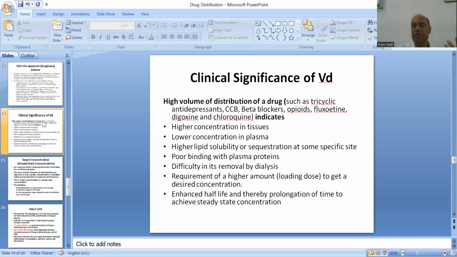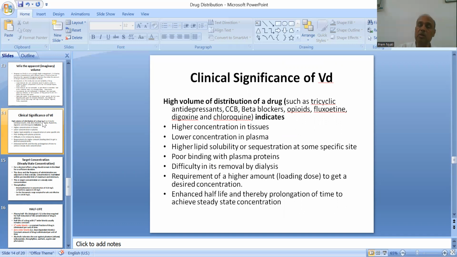High volume of distribution. If a drug is having high volume of distribution, for example, tricyclic antidepressant, calcium channel blockers, beta blockers, opiates, fluoxetine, digoxin, chloroquine. So high volume of distribution indicates that there is higher concentration in the tissues and lower concentration in plasma. There is higher lipid solubility or the drug got sequestered at some specific site. There is poor binding with plasma proteins.